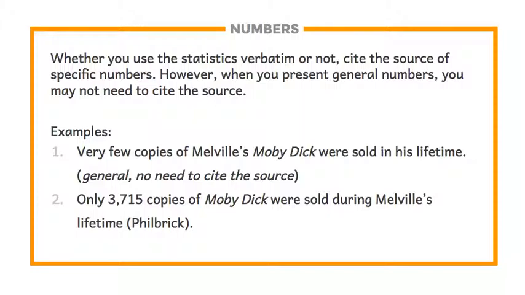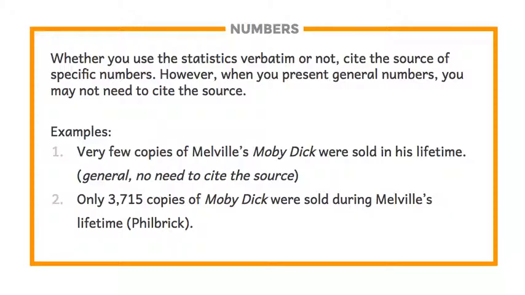Now, when you present general numbers, you may not need to cite the source. So, for example, if you were writing about wage disparity by gender, you might make the general statement that, generally speaking, women earn less than men for doing the same work. And that's general enough that it might qualify as common knowledge. We've read that a lot, we've heard it a lot, and it's not very specific. And you knew it before you started writing your paper.